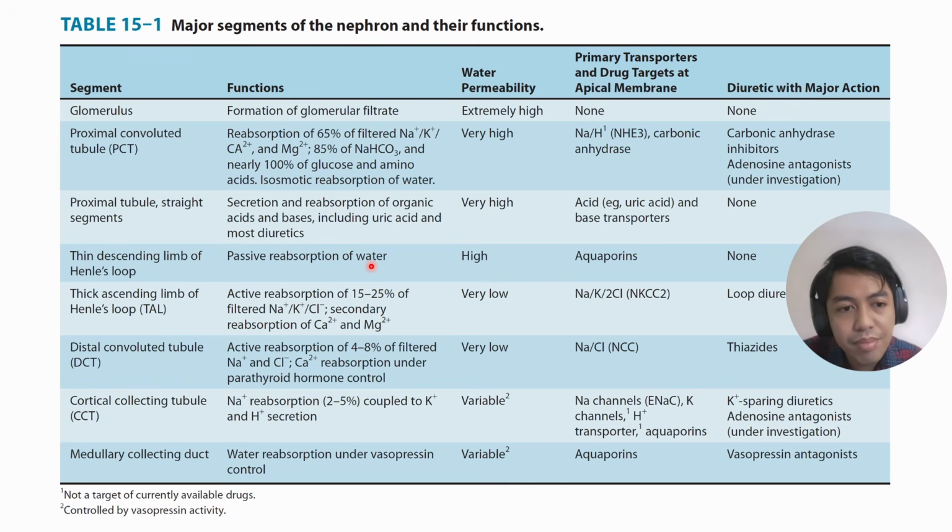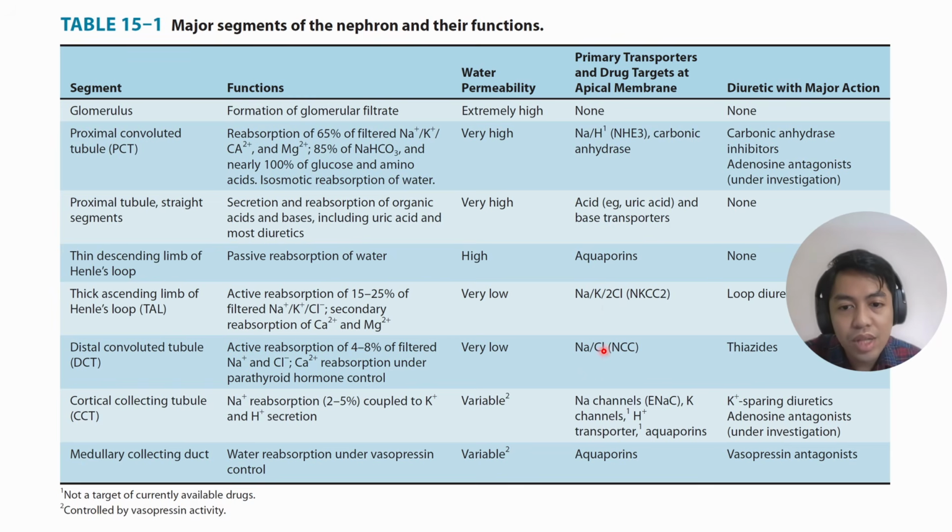In the descending limb of the nephron loop or loop of Henle, you have aquaporins. These are channels that allow you to reabsorb water. In the thick ascending limb, you have the NKCC2 or the sodium potassium chloride cotransporter, which allows you to reabsorb sodium, potassium, and chloride, because of the reabsorption of calcium and magnesium.